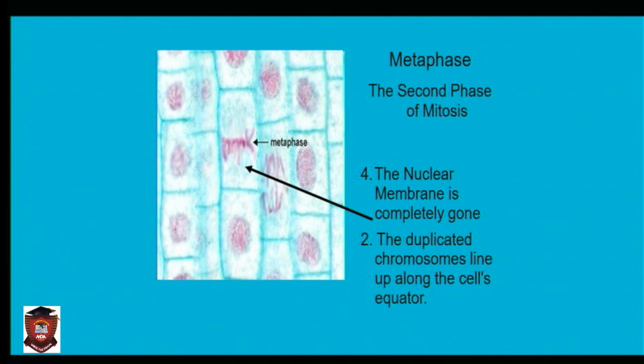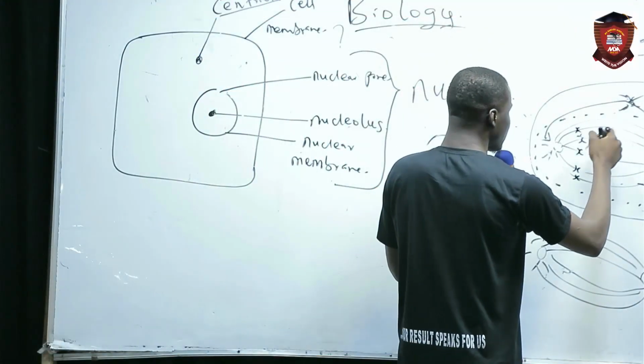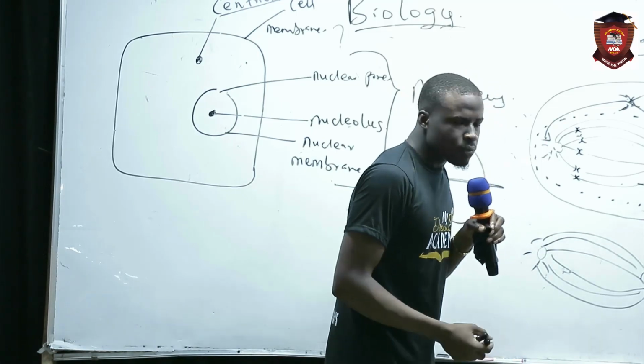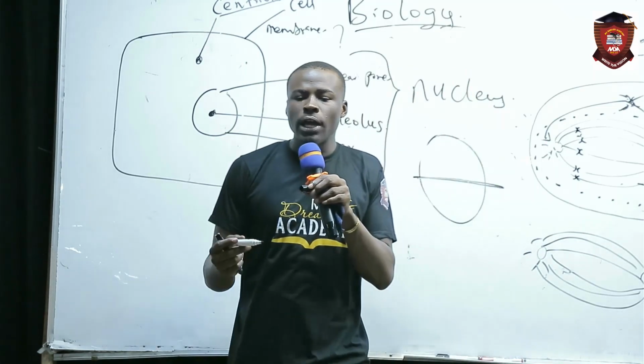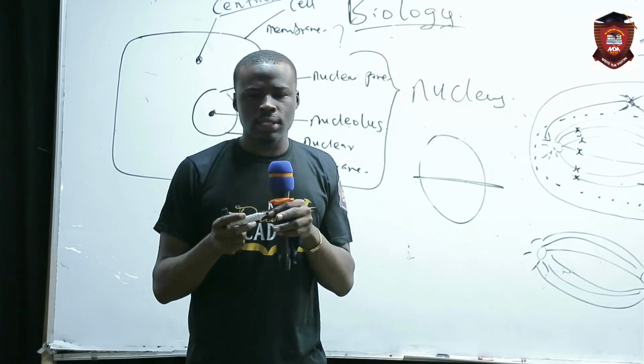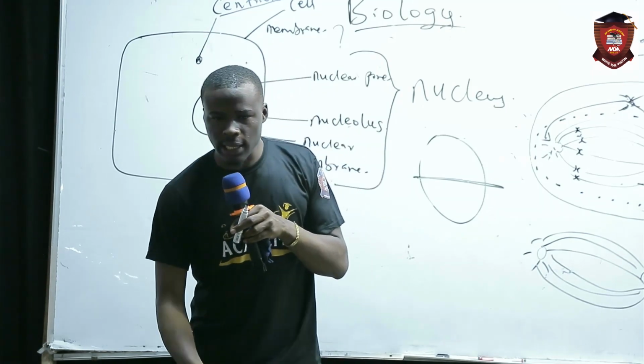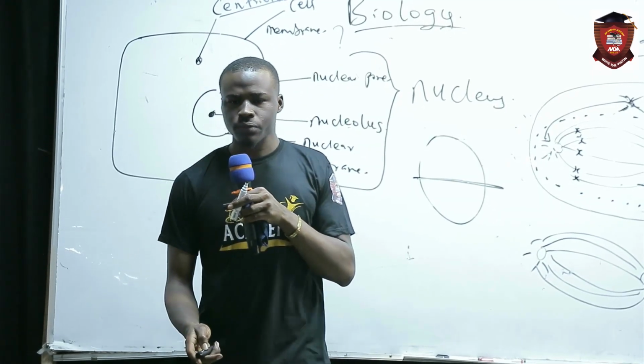You know, at the anaphase, you just see chromosomes at the spindle, right? Now, at the metaphase, they will be moving to the center.